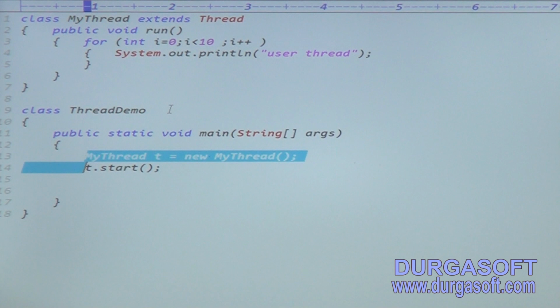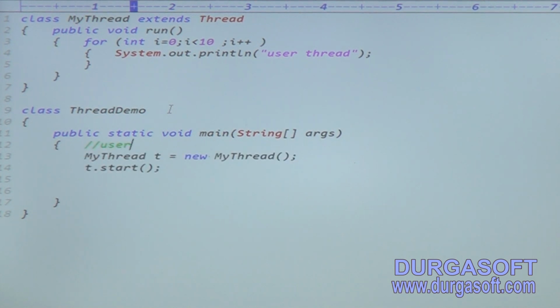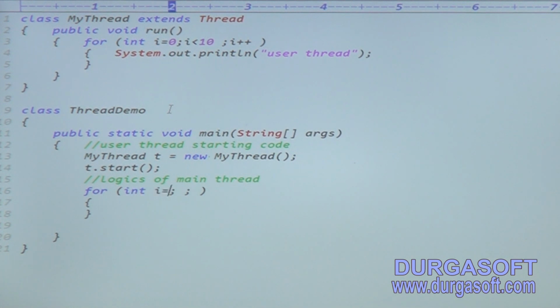This is the thread starting code. This is the user thread starting code. Then I will write the logic of the main thread. What are the logics of the main thread here? I write the for loop: for int i = 0, i less than 10, i plus plus. So concentration on the first application is very, very important. Once you know the first application, you are able to understand each and every remaining application.